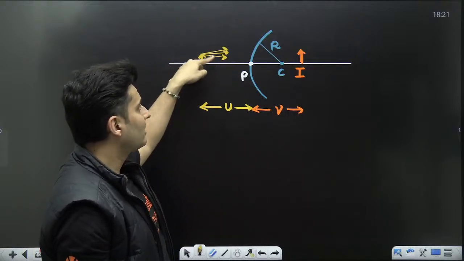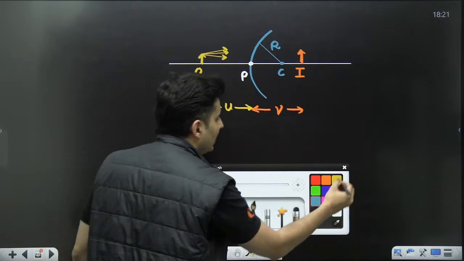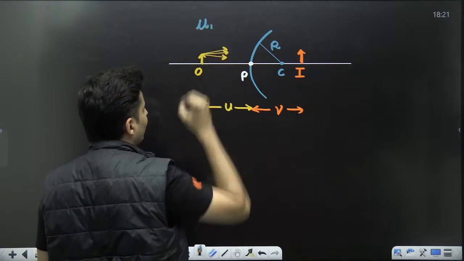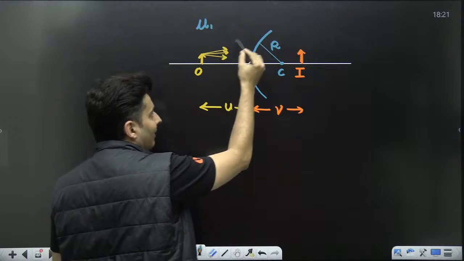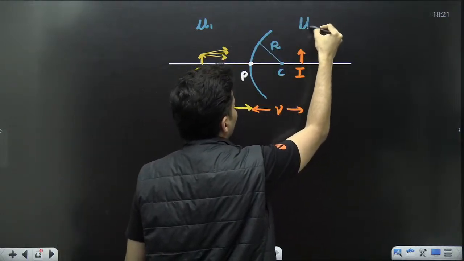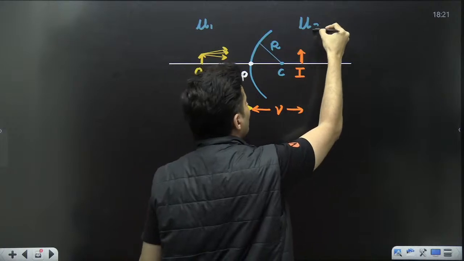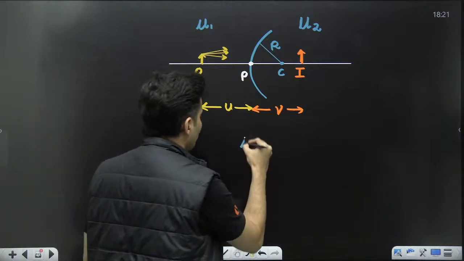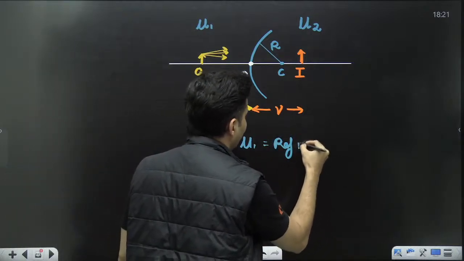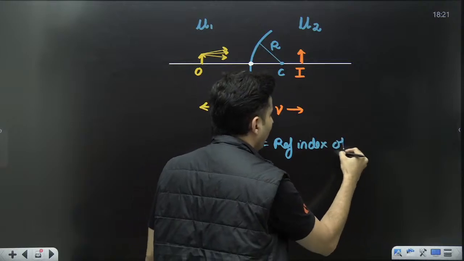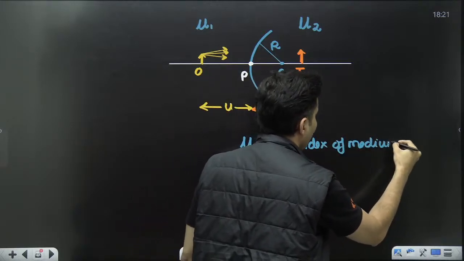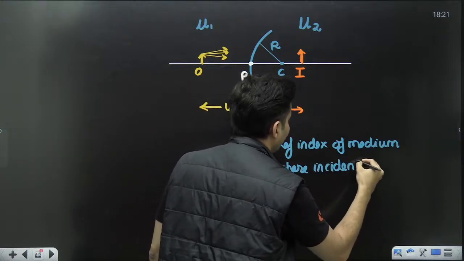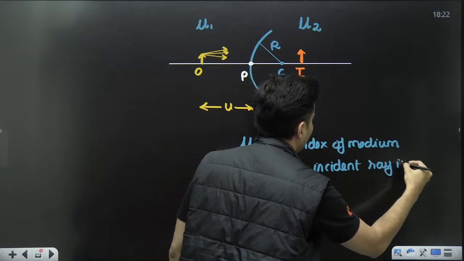wherever the incident rays are, that region will have some refractive index. I will call it mu1. And after getting refracted, it will be in a medium whose refractive index is mu2. So what is mu1 and what is mu2? Mu1 is the refractive index of the medium where the incident ray is present.